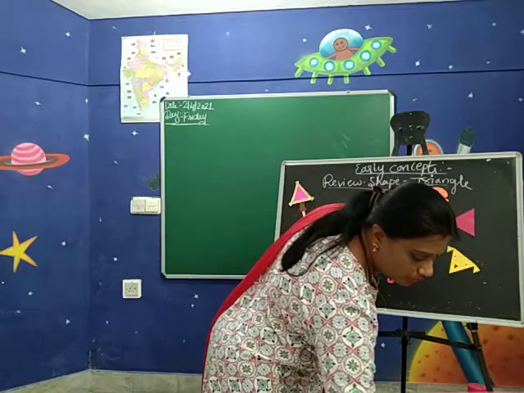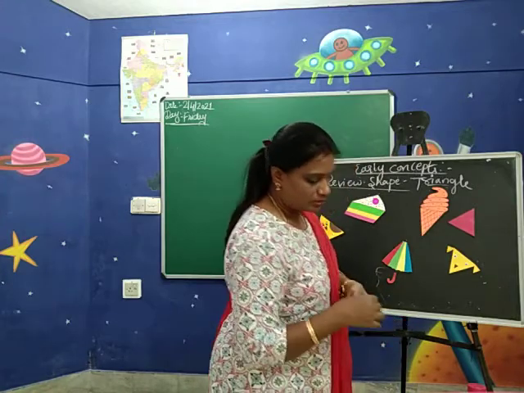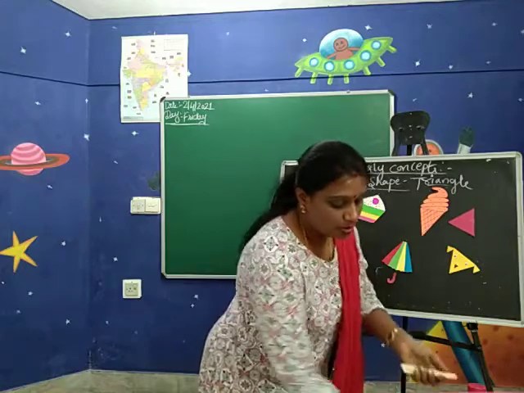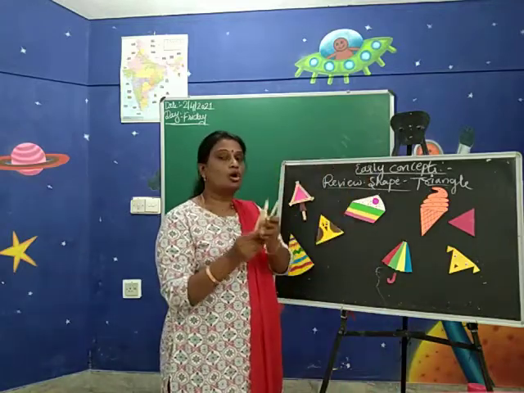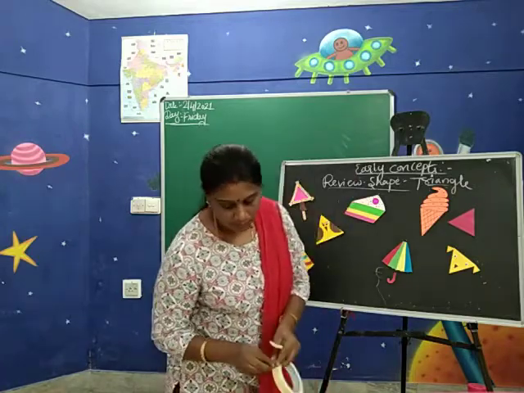Okay, children, what you have to do now? Take a 3-color ice cream stick. You can take painted also or plain also. So, using the ice cream stick, I will show you how to trace the triangle. Okay, shall we start, children? Okay, children.